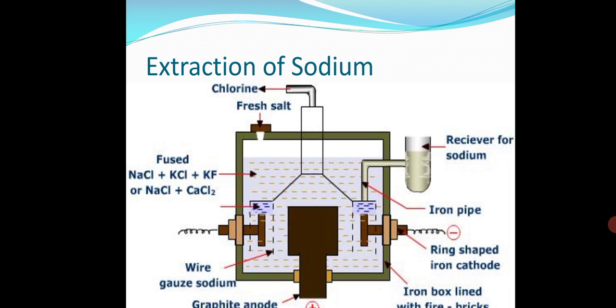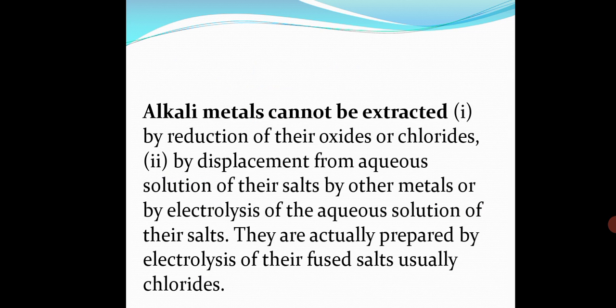So this is your Downs cell, where chlorine, you can see from the top, is being evolved, which acts as the anode, and potassium is being collected below, we can say that. That is not below, at the side you can see the recovery for the sodium. So sodium is recovered from the side, you can say. So this is your Downs cell, which is in the figure.